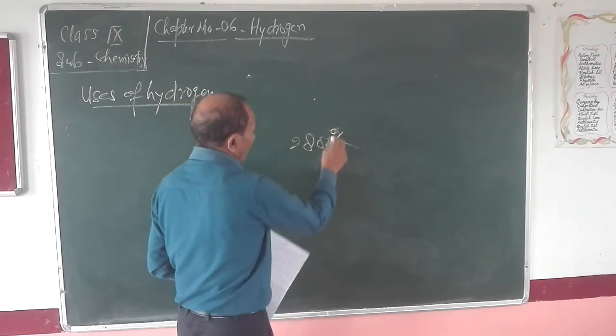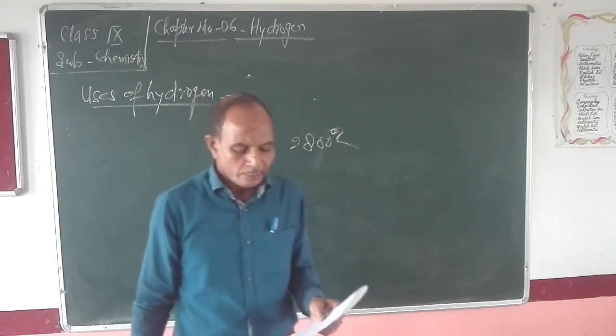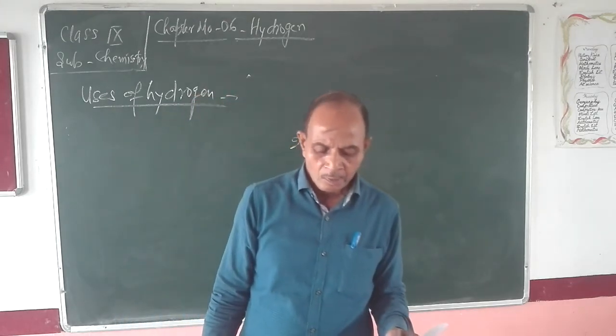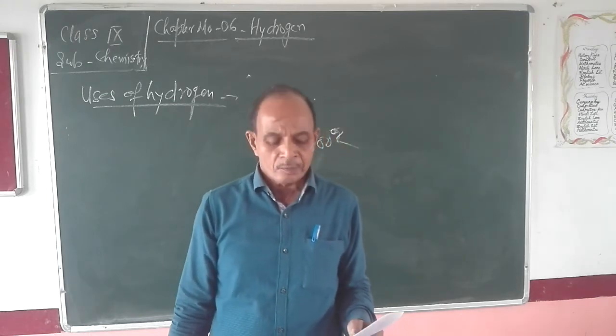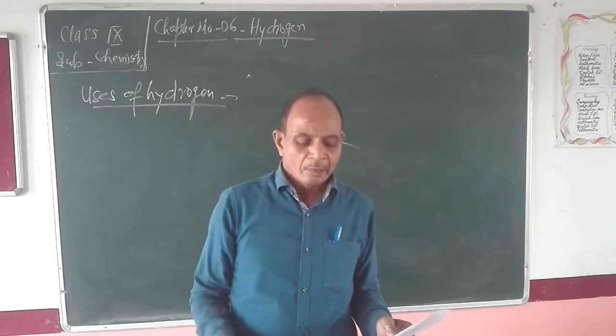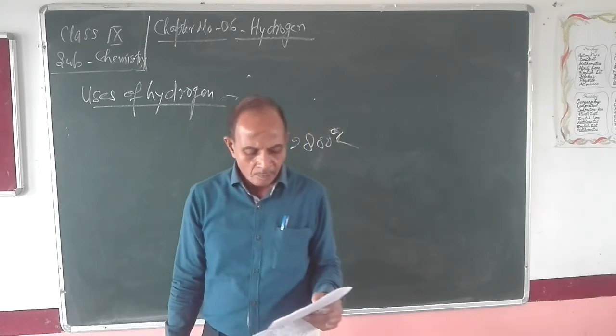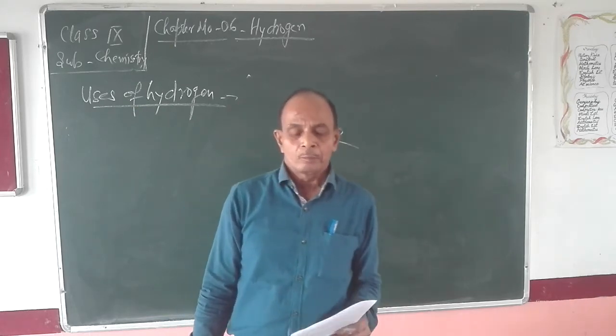And due to this high temperature, it is used for welding alloys containing metals like tungsten, manganese, or chromium.